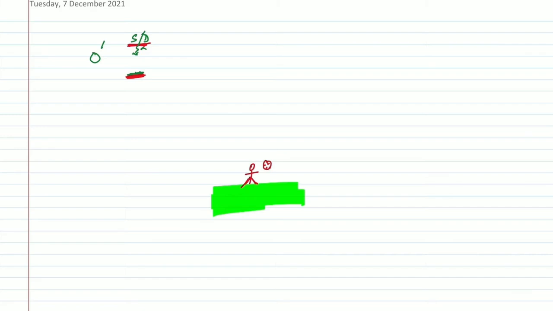Now let us assume the situation like this. This is observer O on the earth surface, and here is also a clock to measure time.